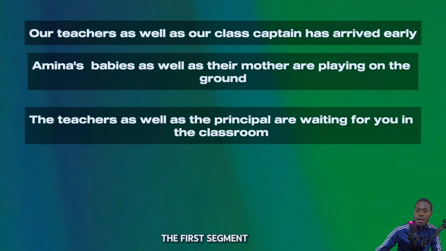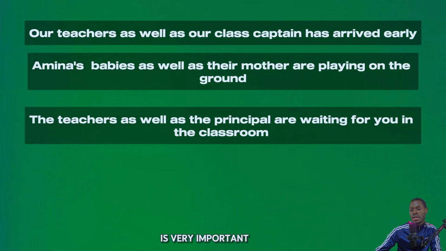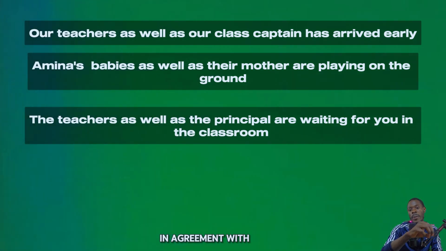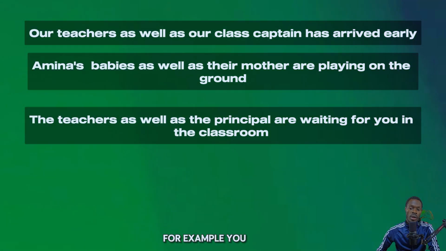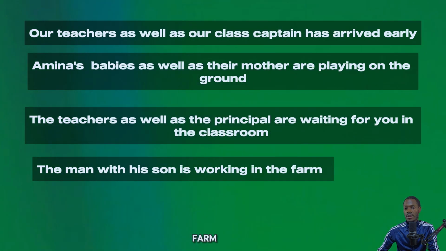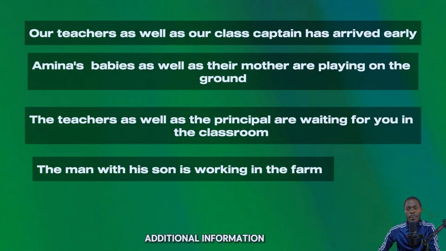The first segment of the sentence is very important. It is where we look before we know what verb comes in agreement with the subject. For example, you will hear sentences like the man with his son is working on the farm. If you take a look at this one, his son is additional information and the main subject is what?